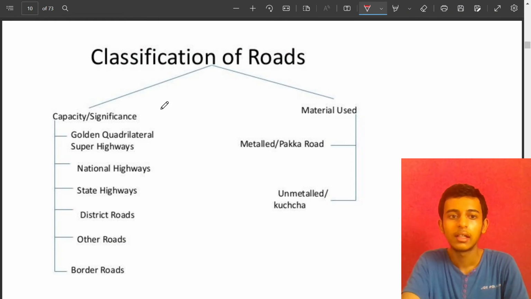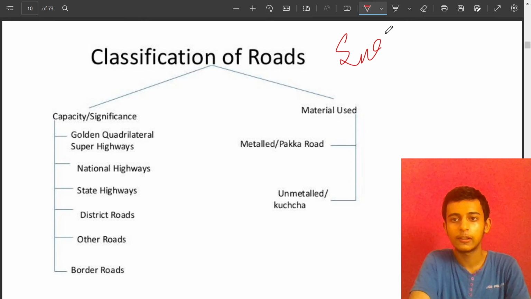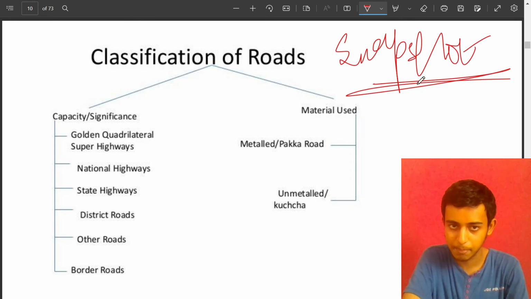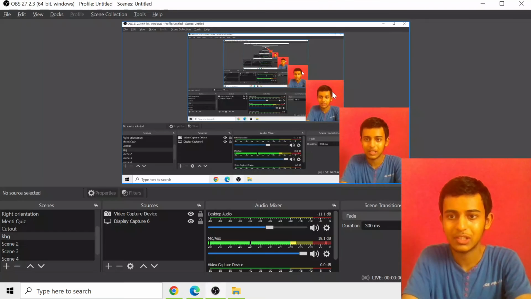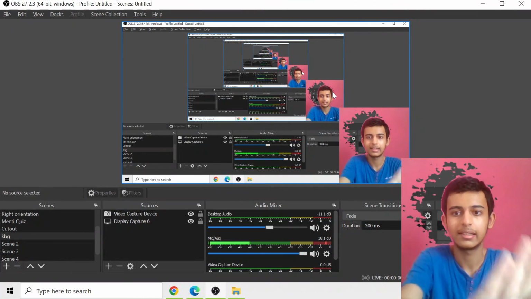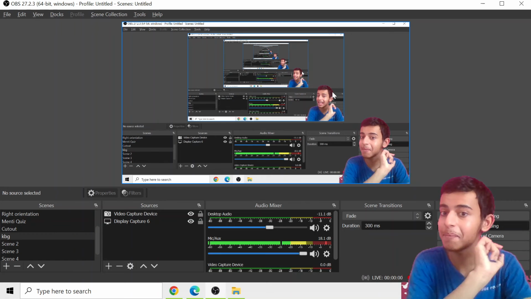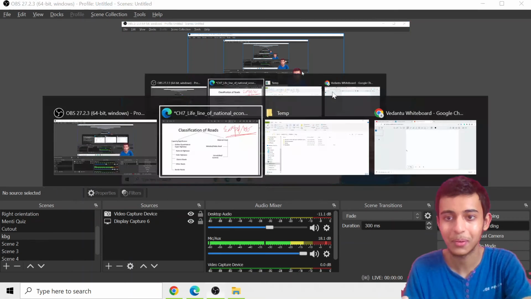So you can remember this. Classification of roads. Take a snapshot of it. Very, very important, right? The classification. Come on, hold on. Better. I don't know what exactly happens, but I am very sure that you will draw birds. Okay.